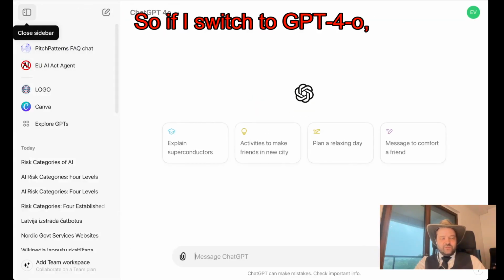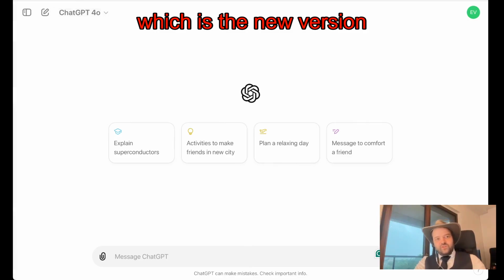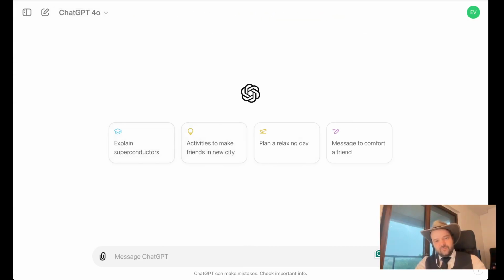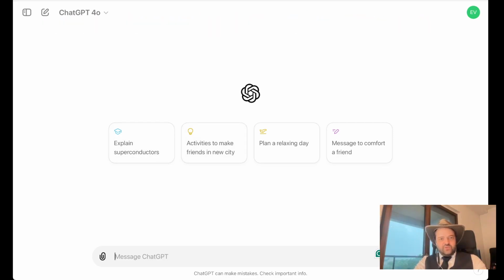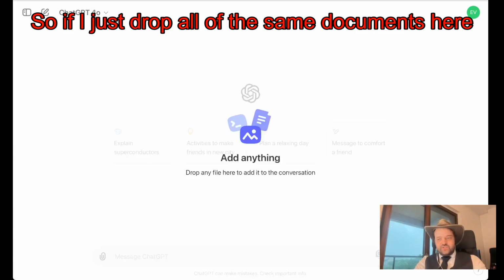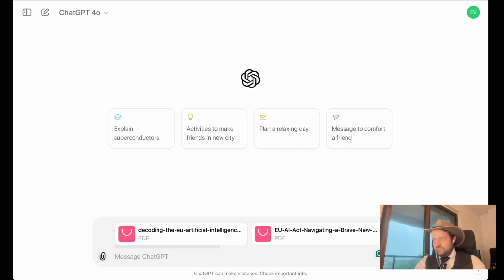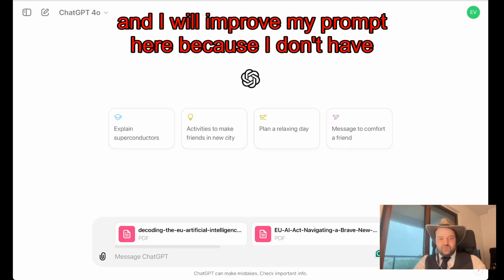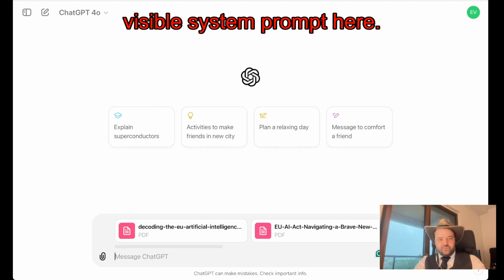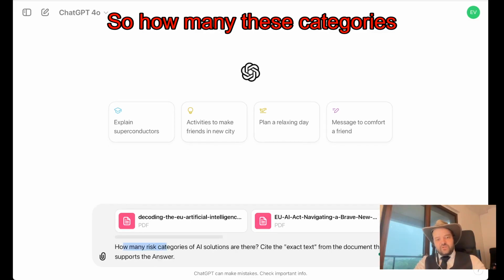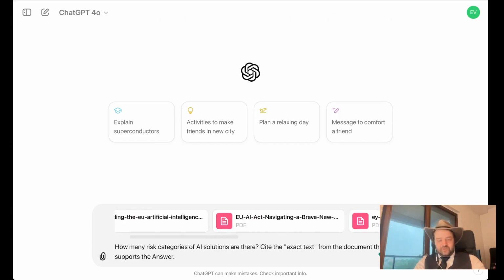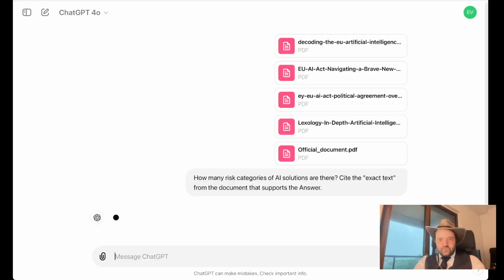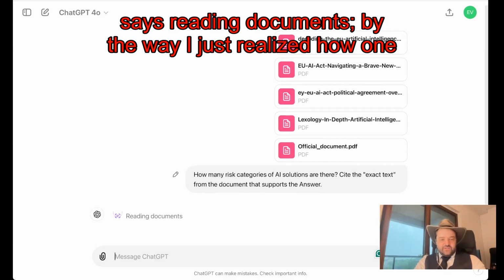So if I switch to GPT-4o, the new version of ChatGPT, I can basically do the same thing better. Let me show you. I just drop all of the same documents here and ask the same questions again, and I will improve my prompt because I don't have a visible system prompt here. How many risk categories of AI solutions are there? Cite the exact text from the document that supports the answer. And I gave at least 5 documents. Yeah, 5 documents. Now it says reading documents.